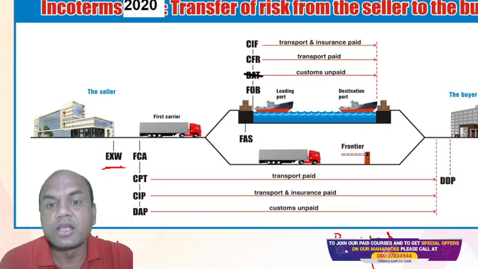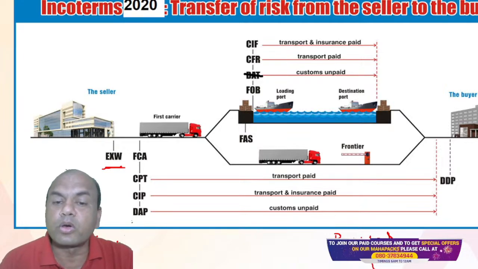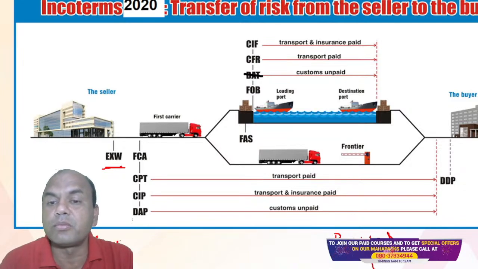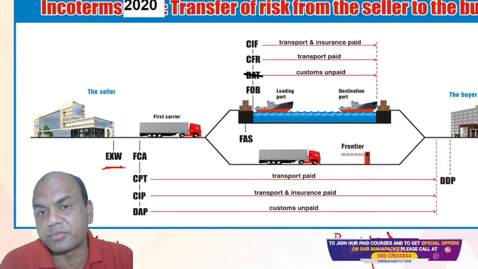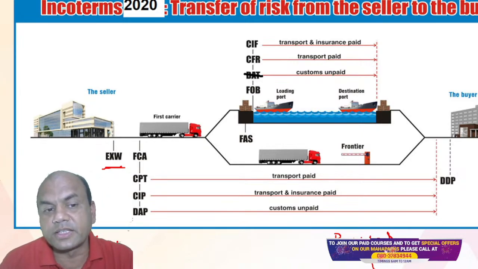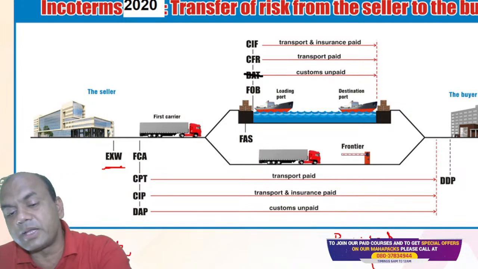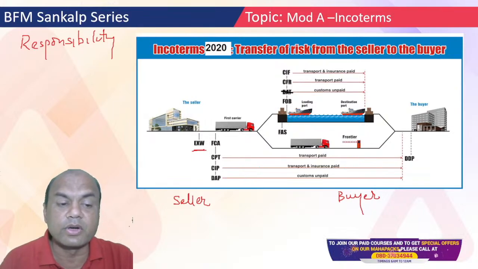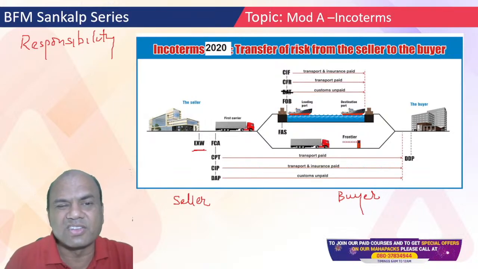Then what happens if tomorrow something happens to the ship, the ship gets sunk, or there is a robbery, or some storm and the material gets distorted? In that case, the seller is not responsible. The seller's responsibility was only loading on board the ship. Now, what is on board? Again, remember this word, you will find it many times: on board, on board, on board. What do you mean by on board?